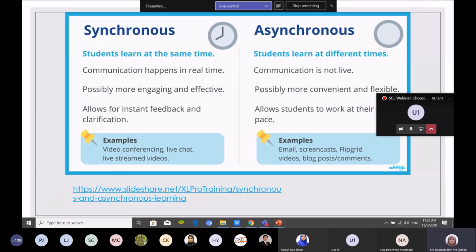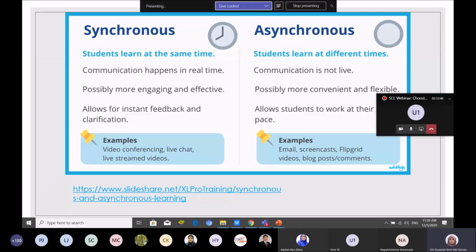So this is synchronized and asynchronized. In simple words, synchronized is when students learn at the same time. For example, we have a tutorial class 8 to 9. Today I had a tutorial class 8 to 9 just now, so I want my students to learn at the same time. What type of material am I going to use? What type of application or platform am I going to use?